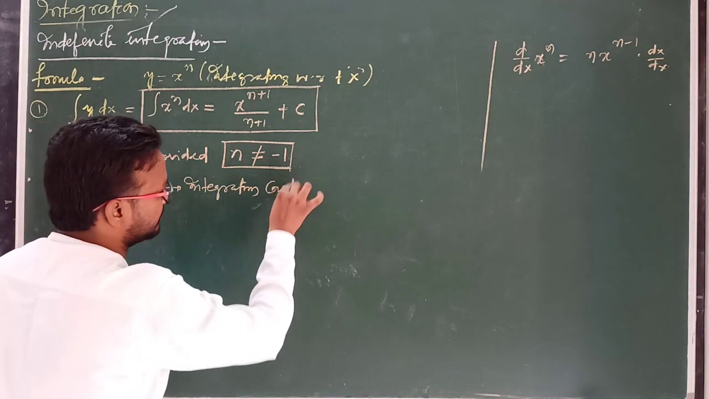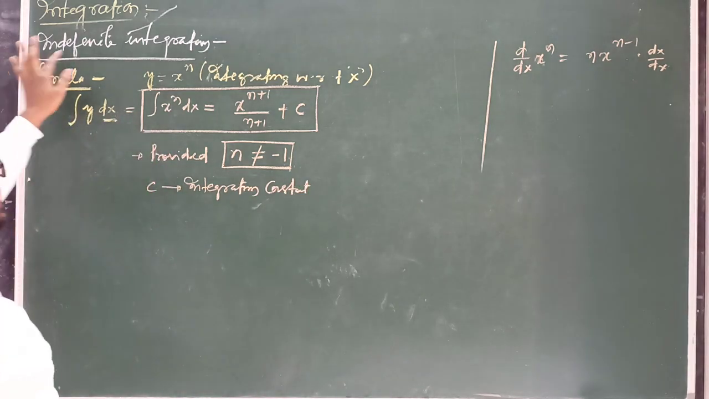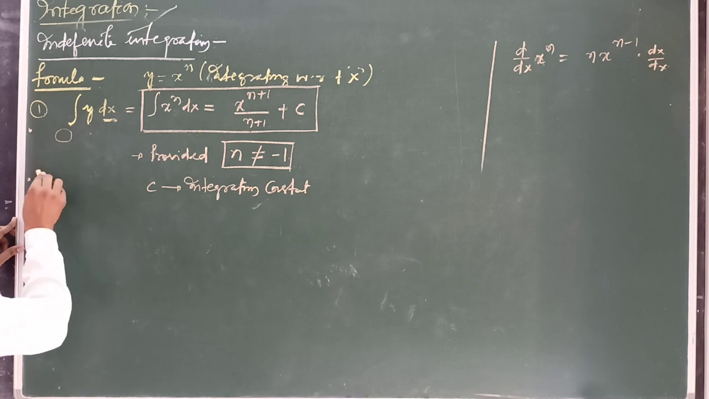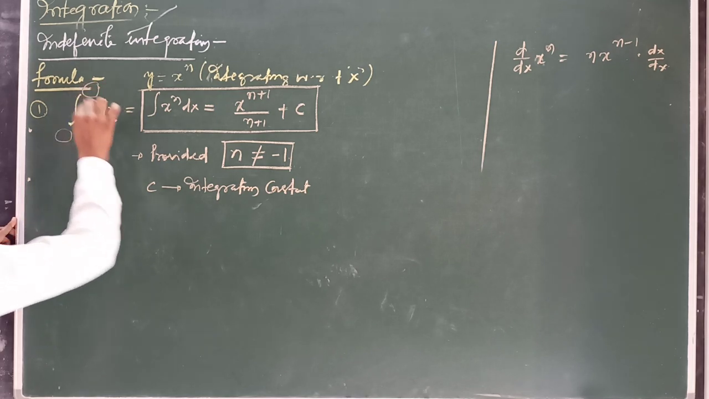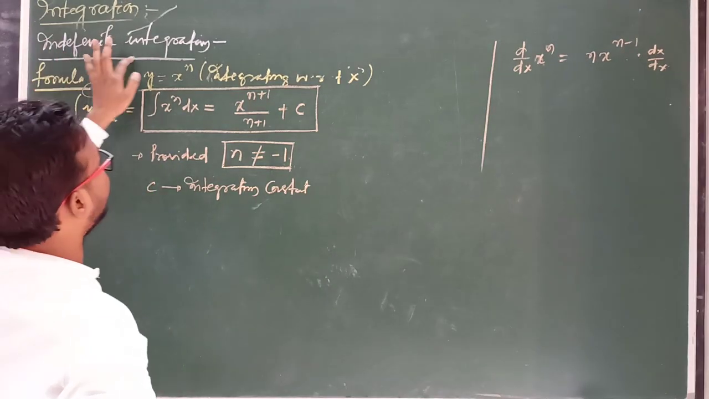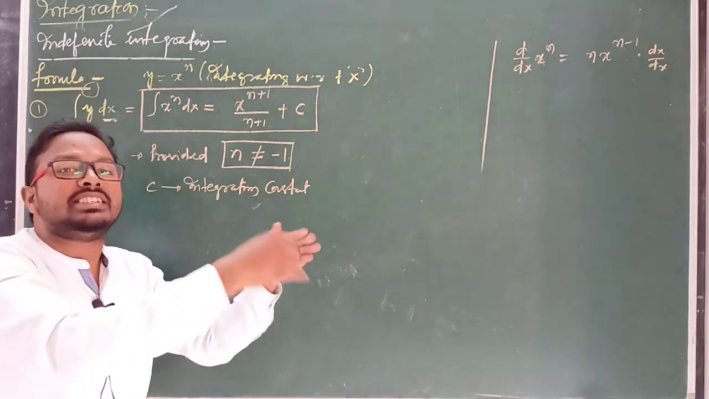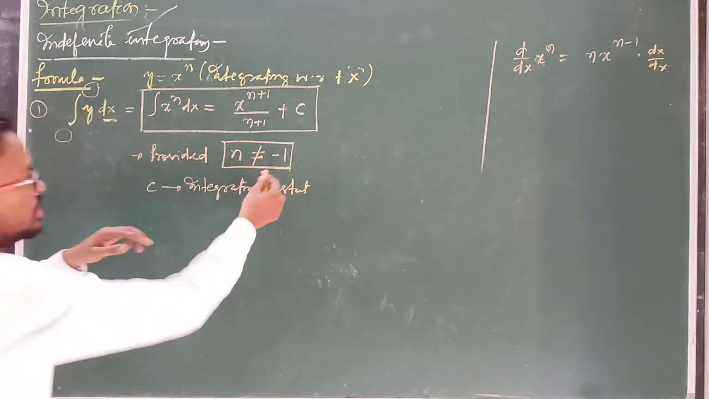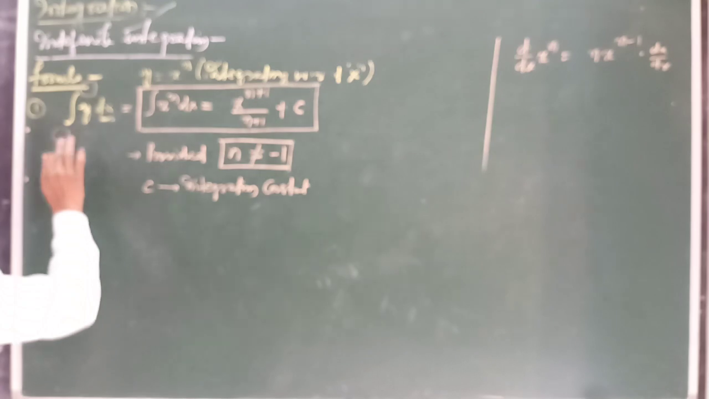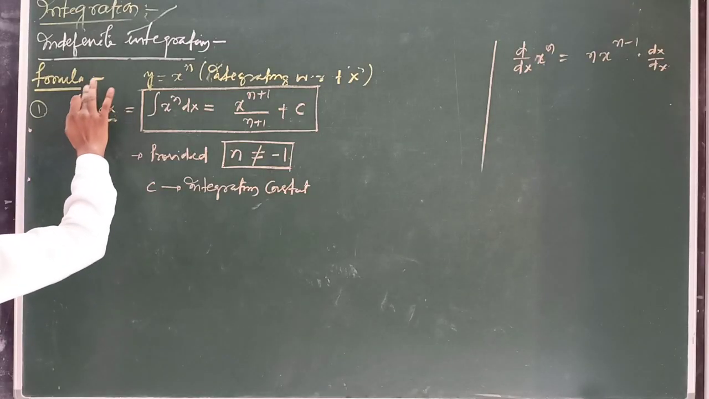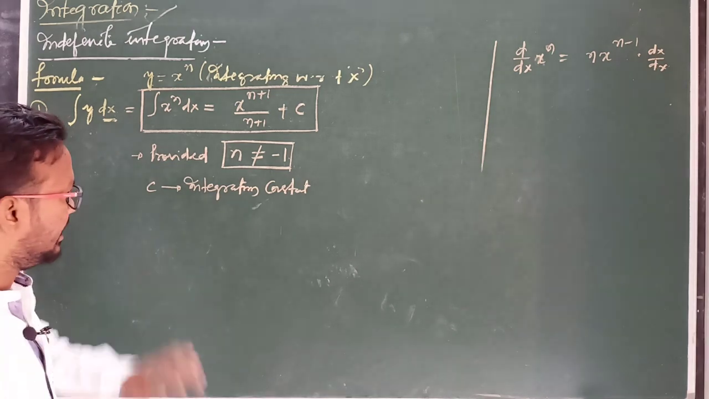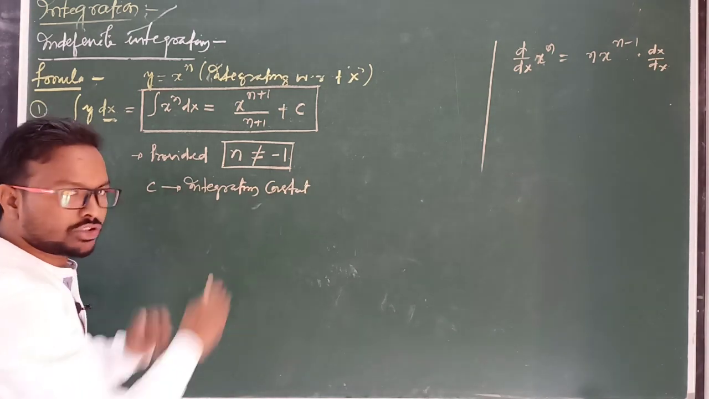In the indefinite case, if we take the definite case, then we write some limit, a lower limit and an upper limit, and at that time c will not remain. But in the case of indefinite integration, the integration can be anything, so we have to use a constant quantity, and that constant is known as the integration constant. This constant can be found by using definite integration or an initial condition. We will study that next. So here c is the integration constant.